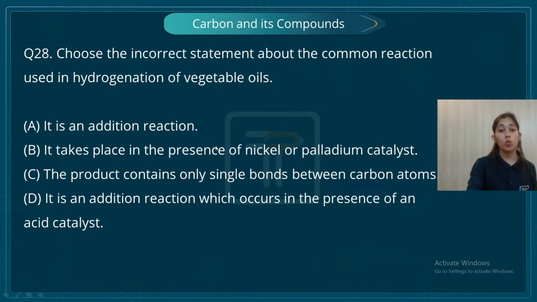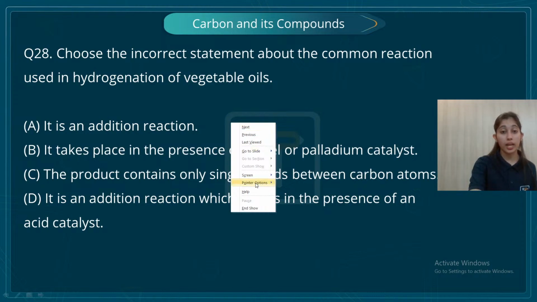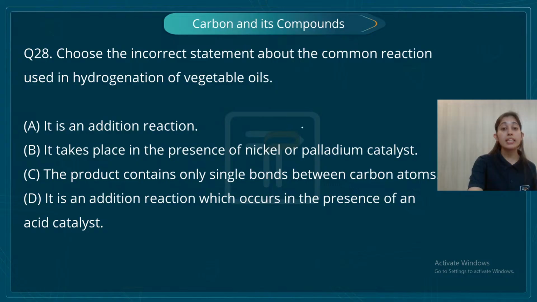So now I know vegetable oils, when hydrogenation of vegetable oil is what kind of reaction, students? It is an addition reaction, right? So this is a correct option. It takes place in the presence of nickel and palladium catalyst. Correct. The product contains only single bonds.